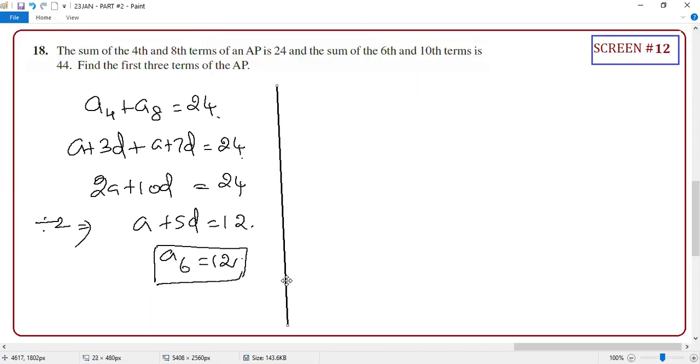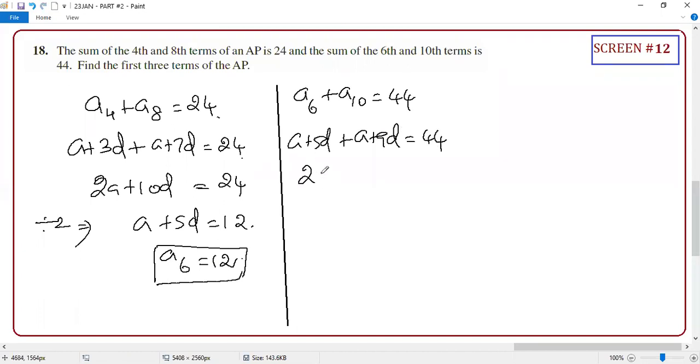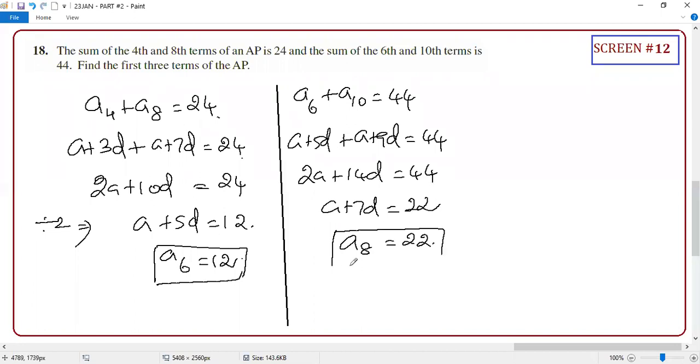I'll tell you the reason. What about this? a6 plus a10 equals 44. a6 is a plus 5d, and a10 is a plus 9d, equal to 44. So 2a plus 14d equals 44, so a plus 7d equals 22. That means a8 equals 22. Agree with me or not, guys?